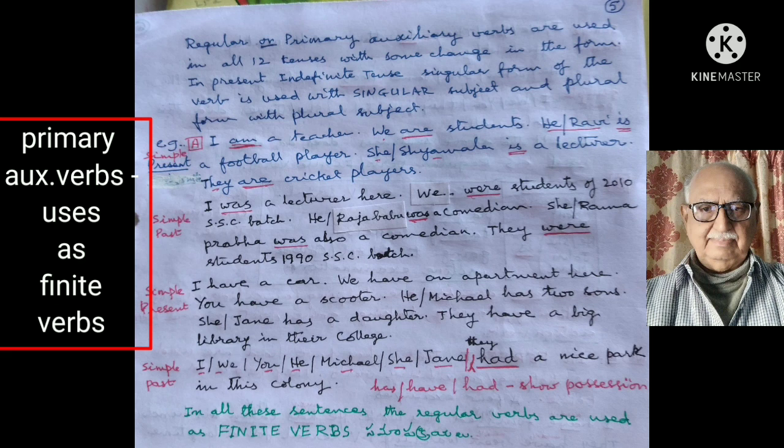Now let us see the sentences in simple past. Subject can be I or we, you, he, Michael, she, Jane, or they. They had a nice park in this colony. Here has, have, and had show possession. In all these sentences, the regular verbs are used as finite verbs, samapaka kriyalu.